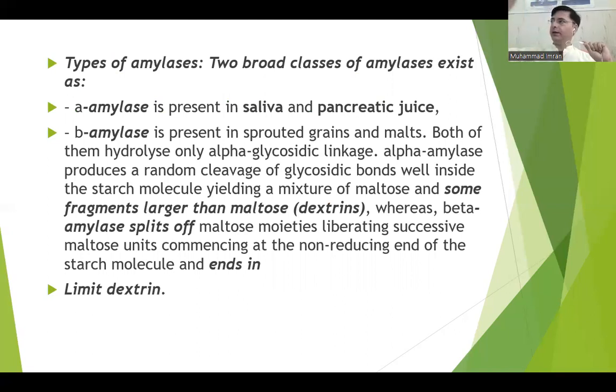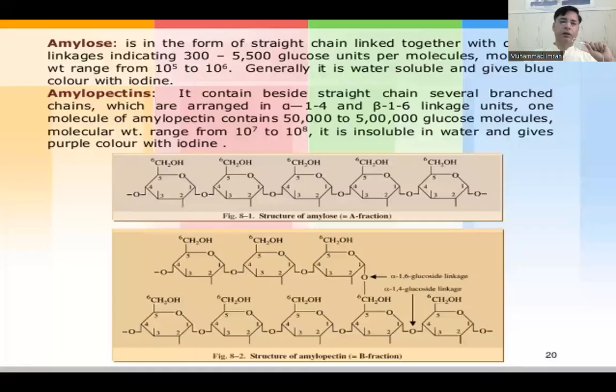It removes the maltose residue from the non-reducing end. So beta amylase is specific. At the end, we have 6 to 10 residue glucose polysaccharide, which is known as limit dextrin. Limit dextrin cannot be destroyed by beta amylase.